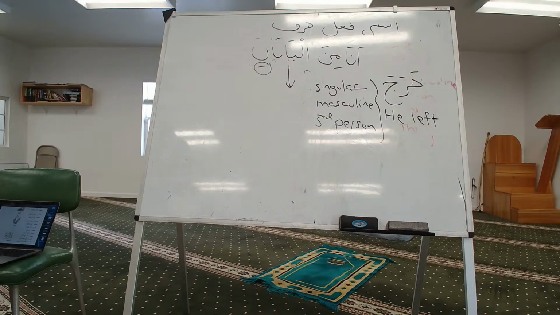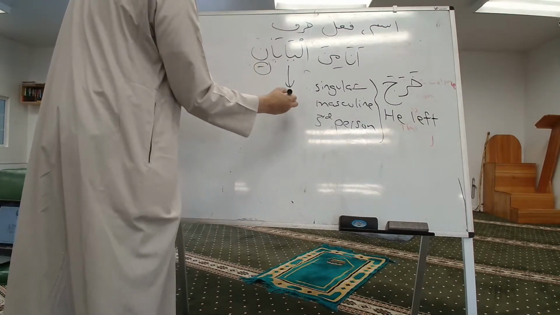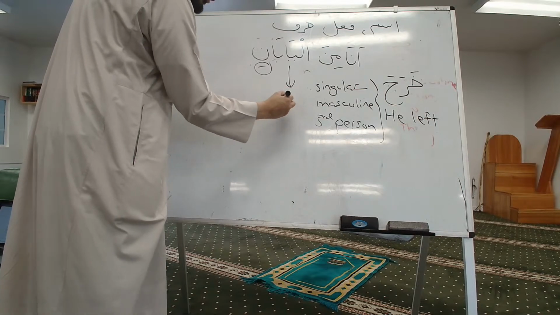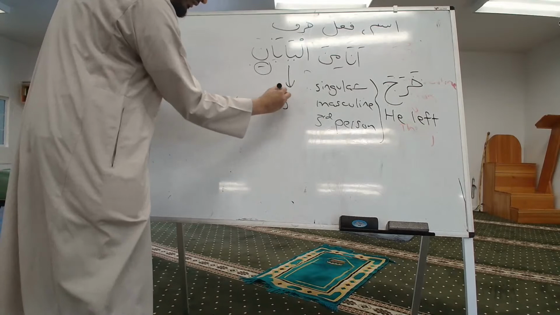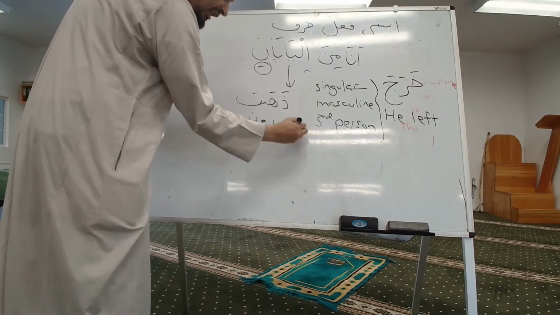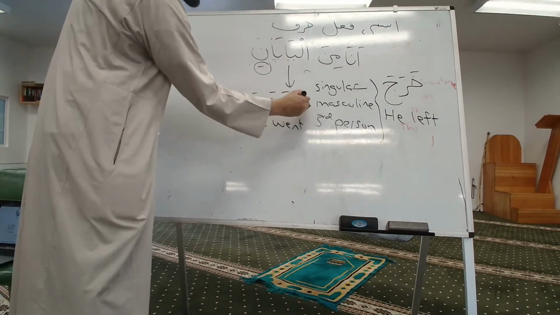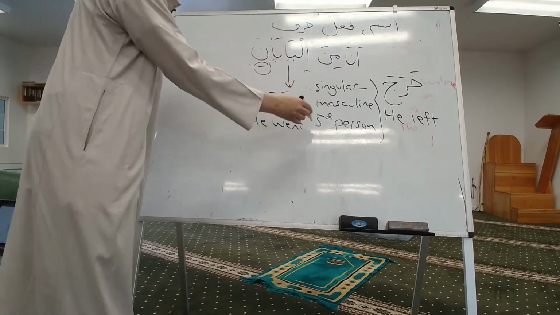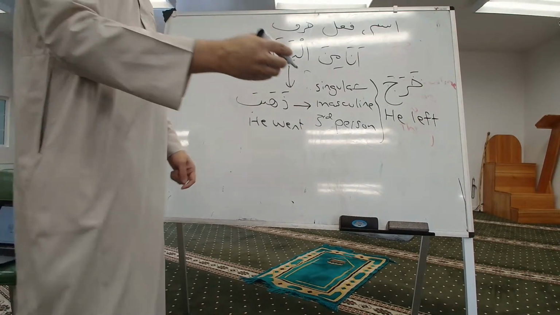So then the mudarris is asking, Aina dhahaba? Where did he go? Dhahaba means he went. That's also a verb. Dhahaba, he went. Same thing. It's same thing as this. It's singular, it's masculine, third person. Oh yeah, one more. It's past tense.